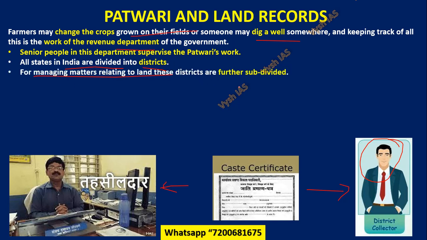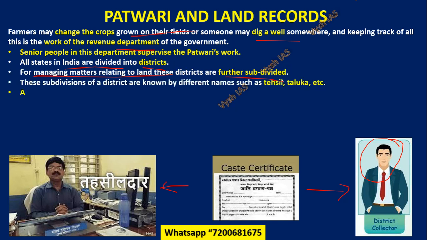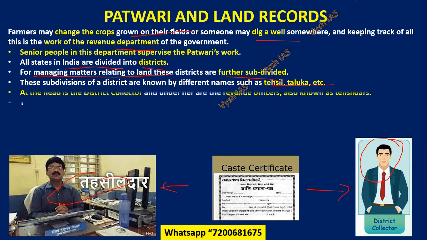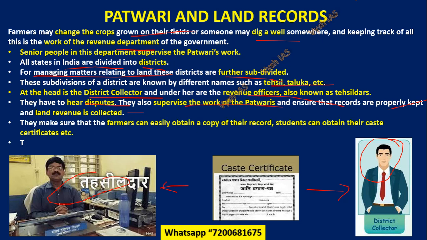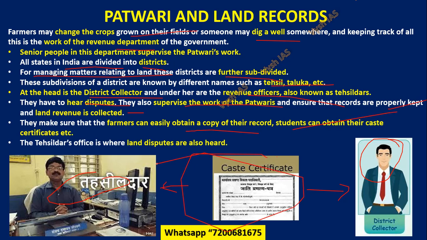For managing matters of land, we divide the district into different units, which is called Tehsil or Taluka, and there we have the Tehsildar officer. Within every district there will be Tehsils, and each Tehsil will have a Tehsildar officer. Above that is the district collector, and under the collector are the revenue officers, which are Tehsildars. They have to hear the disputes, supervise the work of patwaris, and ensure the records are properly kept and land revenue collected. The senior people have to see to it that the work is getting done. They make sure that farmers can easily obtain a copy of their record, and students can obtain their caste certificate. All these things are also their responsibility. That is why you go to them when you need a caste certificate or an OBC certificate.